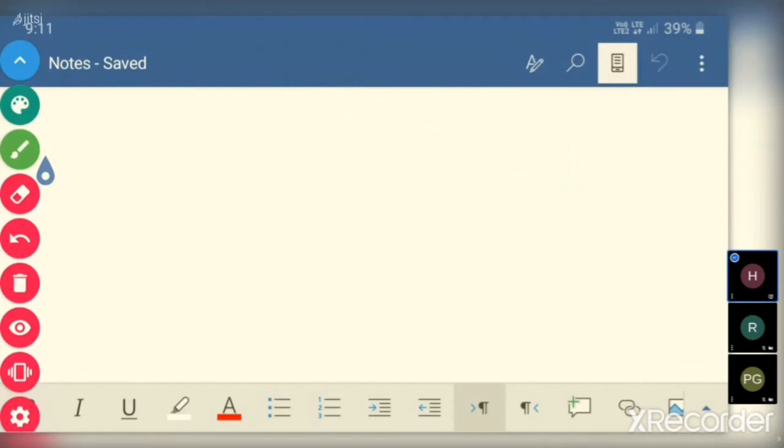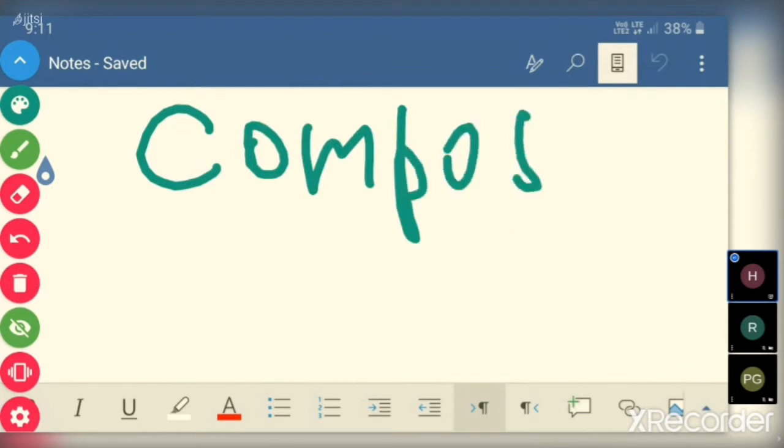Now, composite tax. Composite taxation scheme. Now, in GST, there are two methods we can follow.